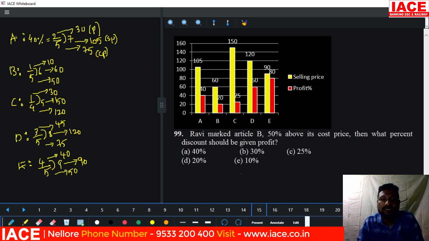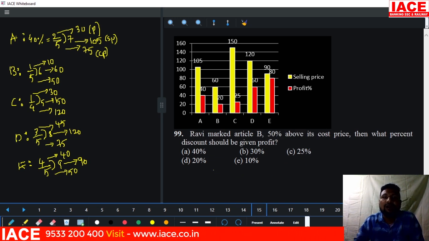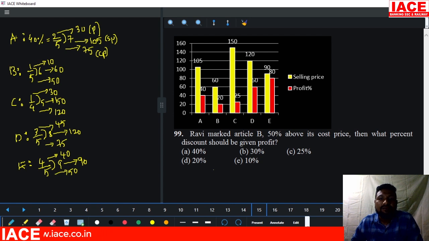Next, for the same data, the next question, 99. Ravi marked article B 50% above cost price. Okay, already the cost price is 50.